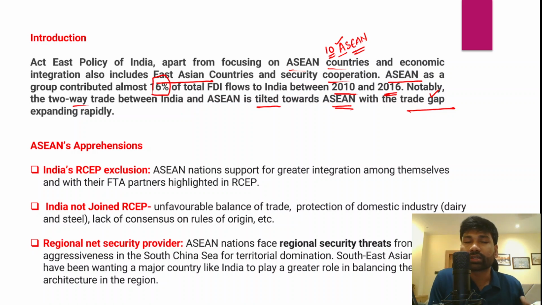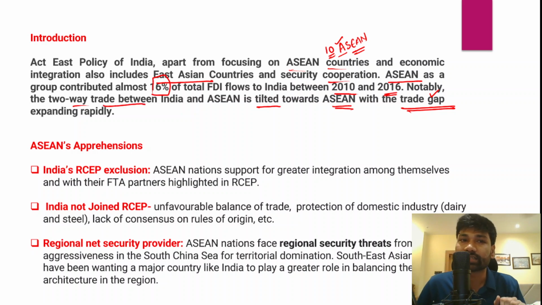When we talk about the existing trade gap between India and Asian countries, India has been importing more than what it has been exporting to Asian countries. On the other hand, Asian countries have been importing less from India and exporting more. Therefore we can say that there is a widening trade gap between India and Asian countries. That's why it is said that the two-way trade between India and Asian countries is tilted